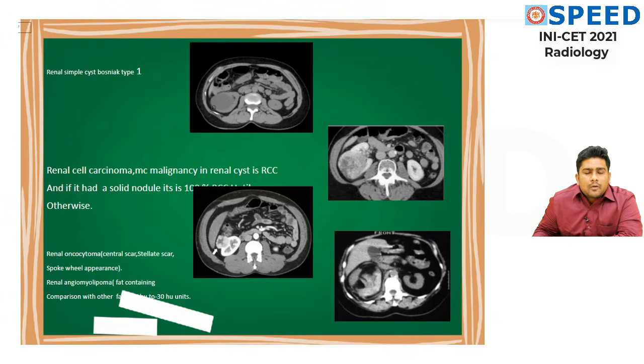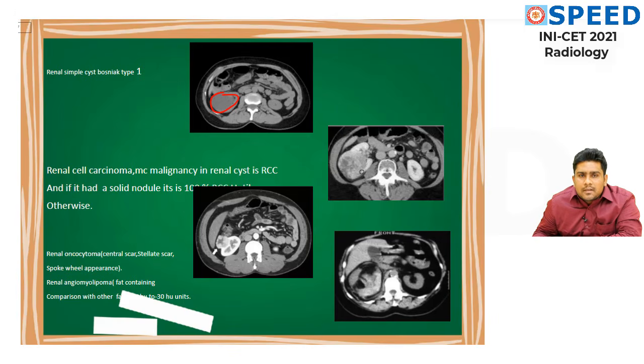First, I will go through it along with you. This is a CT scan image. It is an axial section and a non-contrast CT image. Look at the kidney, this is the kidney part. In the kidney you are able to make out a big cyst. If the presentation is like this, it is a simple renal cyst, Bosniak type 1. Let's go to this image. Same axial section, CT scan, CT abdomen. Here, this is the kidney part. Just differentiate between these two.